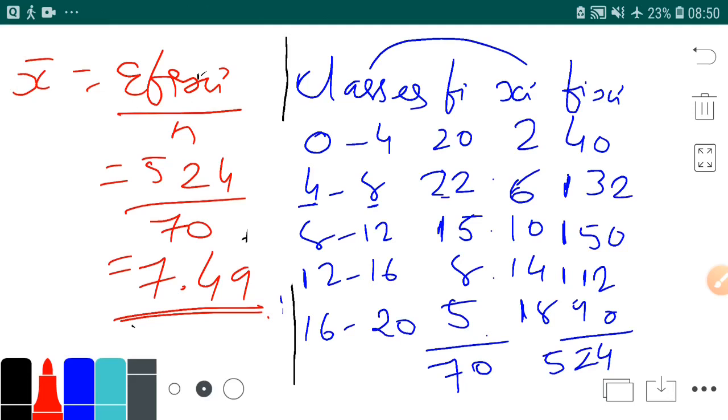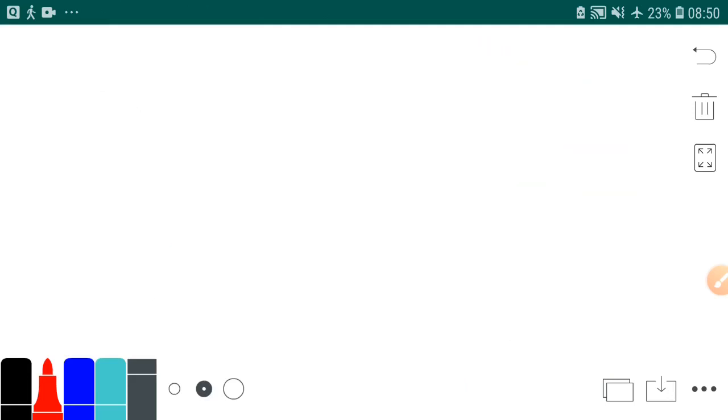So now the sum is illustration number 8. What is the question actually? The weight of mangoes is given.